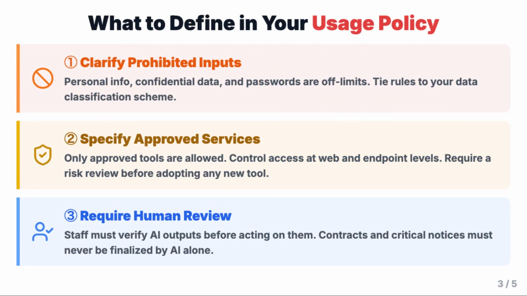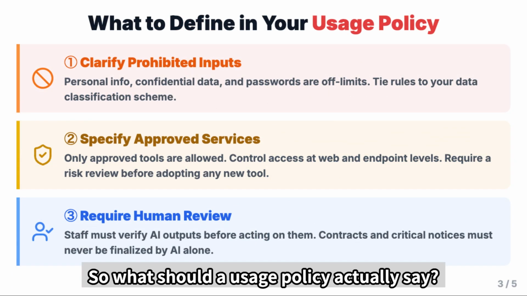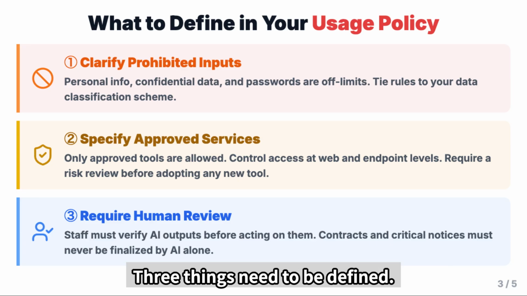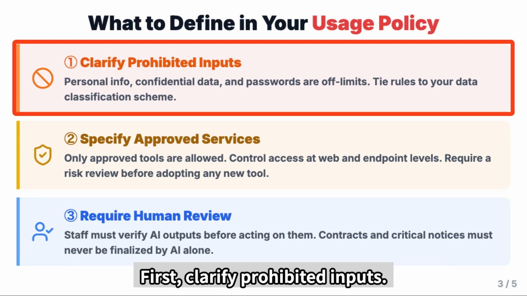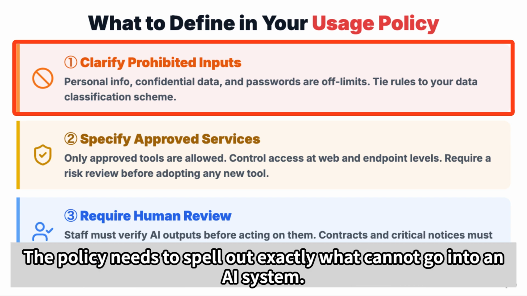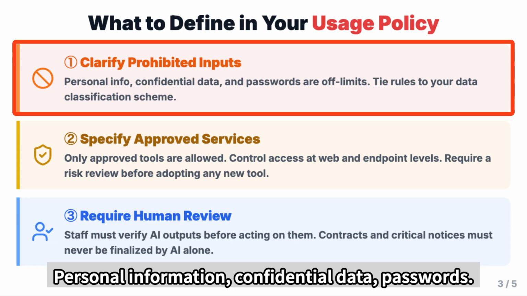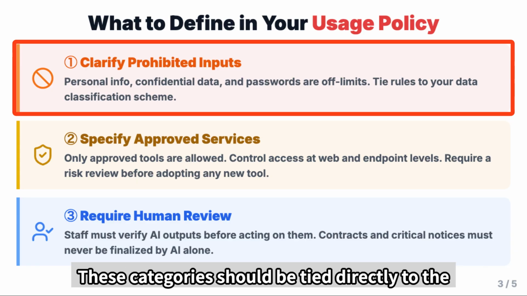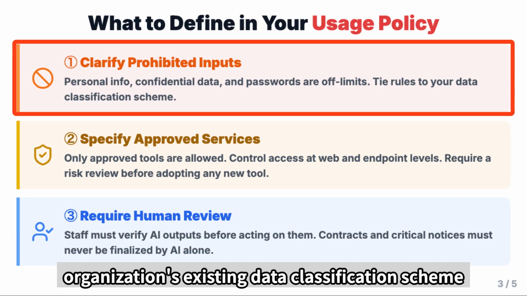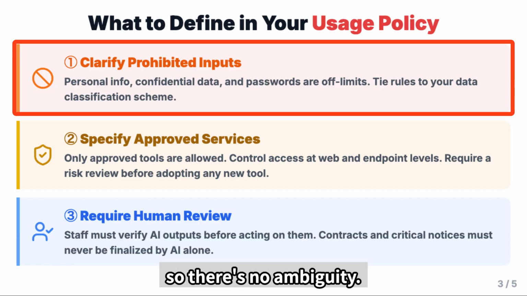What to define in your usage policy? So what should a usage policy actually say? 3 things need to be defined. First, clarify prohibited inputs. The policy needs to spell out exactly what cannot go into an AI system. Personal information, confidential data, passwords. These categories should be tied directly to the organization's existing data classification scheme, so there's no ambiguity.